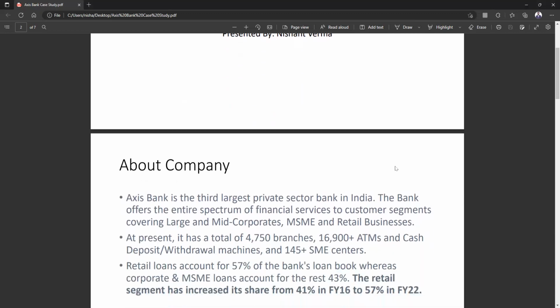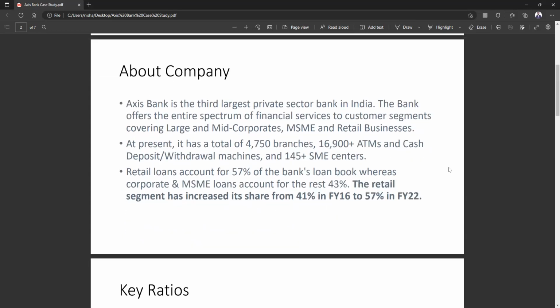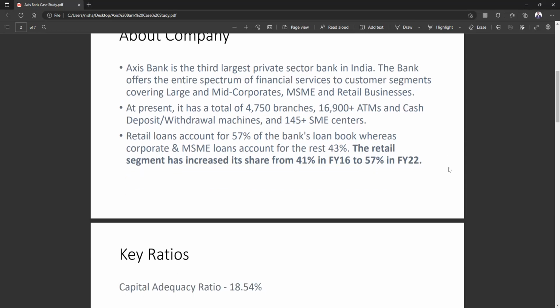So let's start with the company. Axis Bank is the third largest private sector bank in India. The bank offers the entire spectrum of financial services to customer segments, covering large and mid corporates, MSME, and retail businesses. At present, it has a total of 4,750 branches and 16,900 plus ATMs and cash deposit and withdrawal machines and 145 plus SME centers.